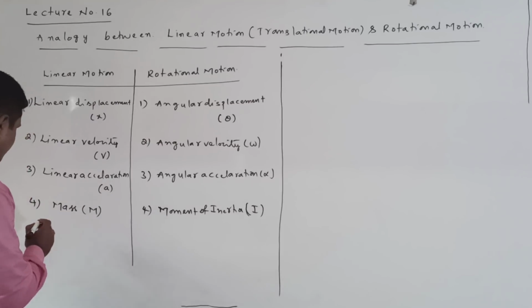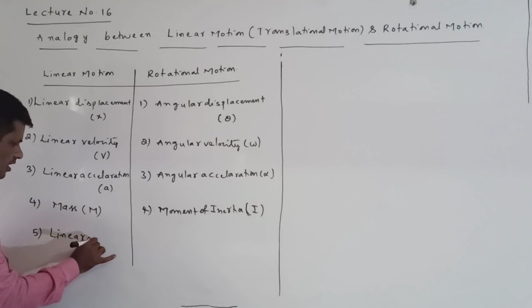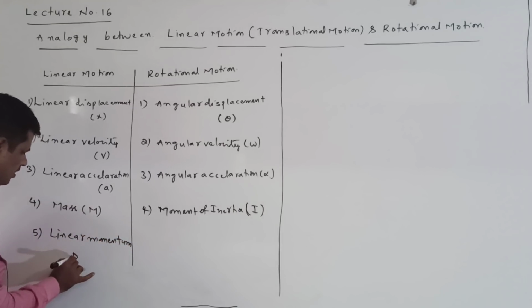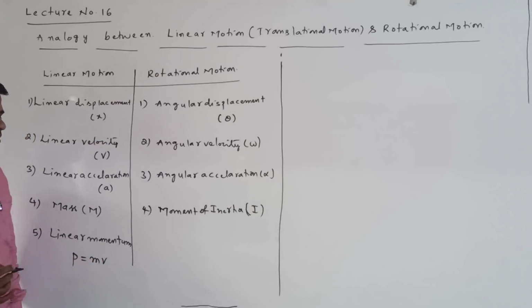Next, linear momentum: P is equal to mass into velocity. Momentum is mass into velocity.